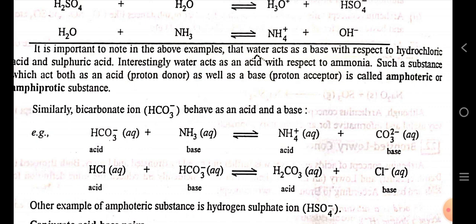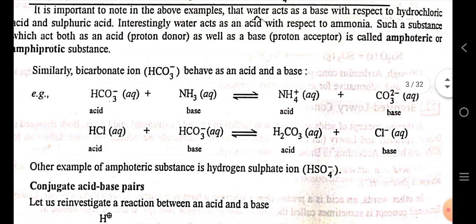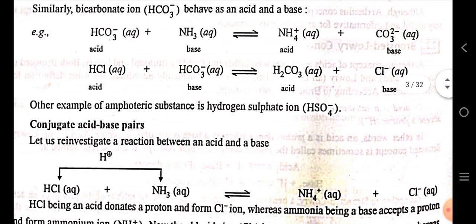Similarly, bicarbonate ion behaves as an acid and a base. Bicarbonate ion reacts with a base, ammonia, forming ammonium ion and carbonate ion. In this reaction, bicarbonate ion acts as an acid and ammonia acts as a base. After that, HCl reacts with bicarbonate ion forming carbonic acid and chloride ion. In this, bicarbonate ion acts as a base with respect to HCl, which acts as an acid.